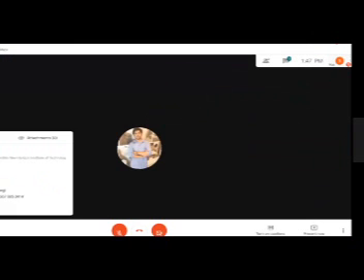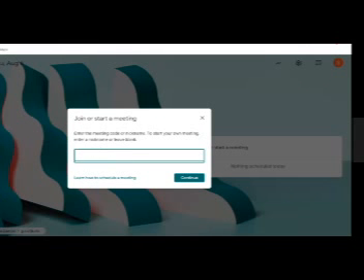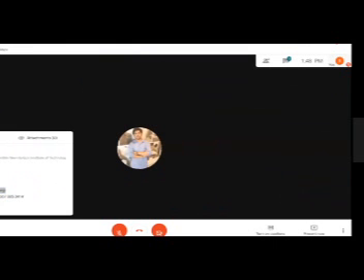Now, what is the code? http meet.google.com moscipwgi. So instead of writing the entire code, you simply write here, join meeting. You have to type the code which is provided here. The code is MOS.